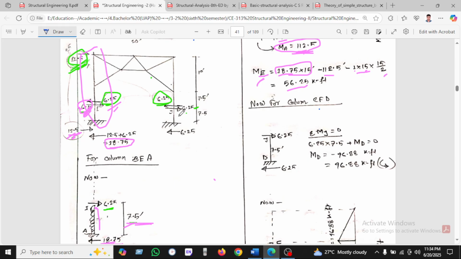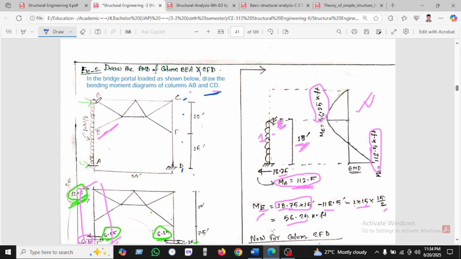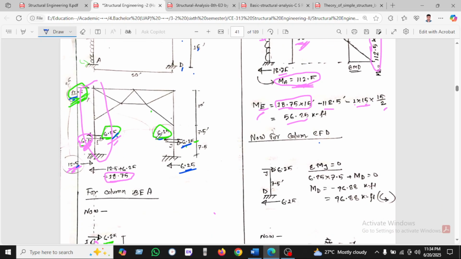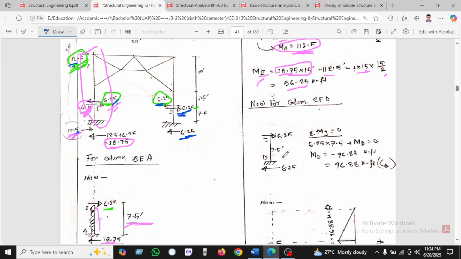We know the diagram we have found here: 6.25 and 6.25 for balance purposes. At first we know this is the 1 kip load and the total is 25. So 25 will be divided at the top and bottom, so it will be 12.5 and 12.5. This 12.5 will be divided between two columns, which is 6.25 and 6.25. One 6.25 will be left to right, and for balance purposes the other is taken right to left.